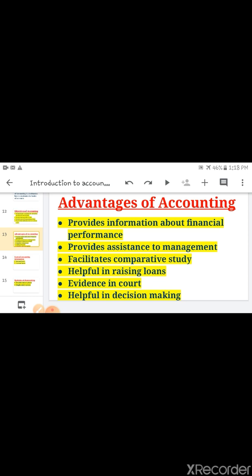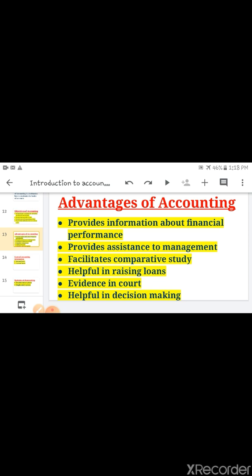We can compare the financial statements from the previous year to this year, and from this year to next year. So we can find out whether our company has progressed or not.